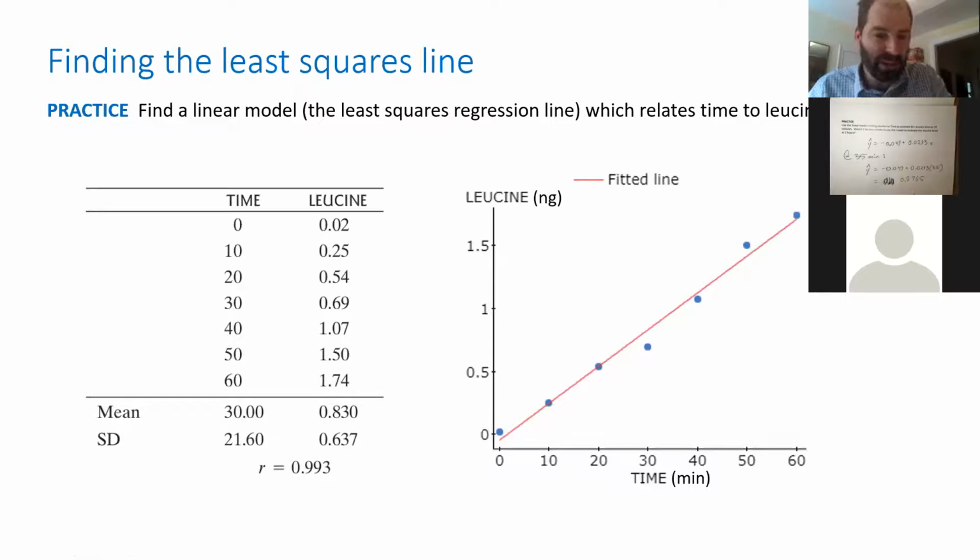Now, the next part of the question is to estimate the leucine level at 2 hours. Would it be appropriate to use this model to do so?